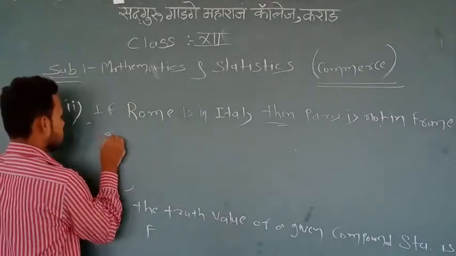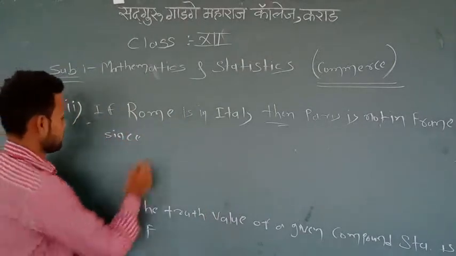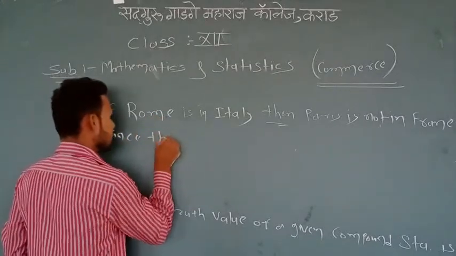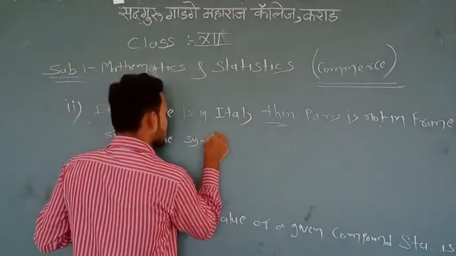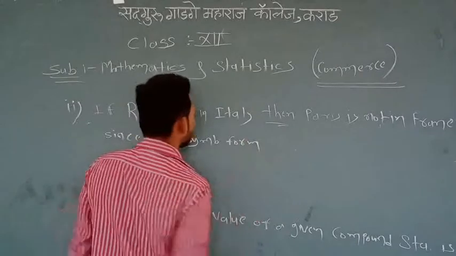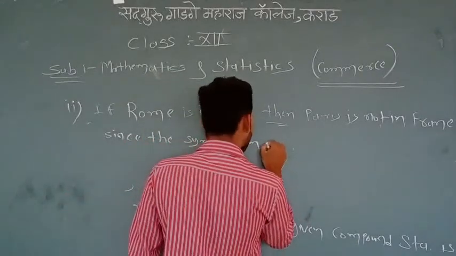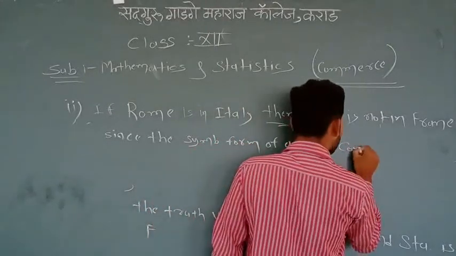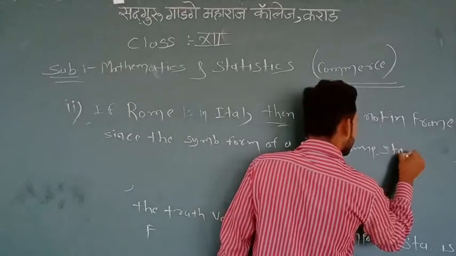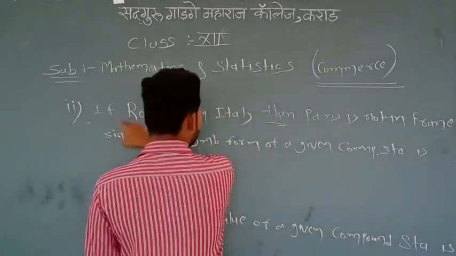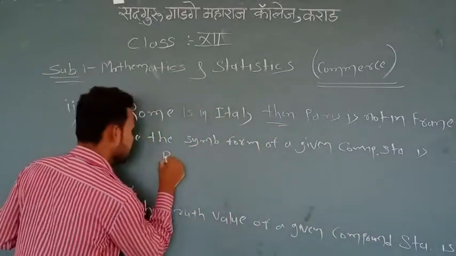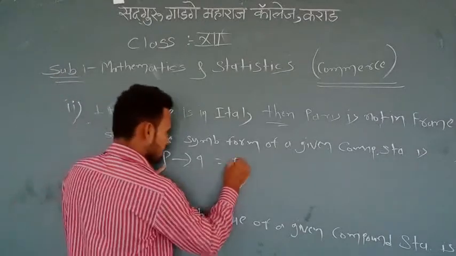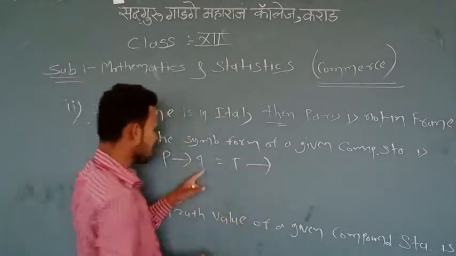Since the symbolic form of the given compound statement is, if P then Q, the symbolic form is P implies Q, where statement P is true, which implies statement Q is false.